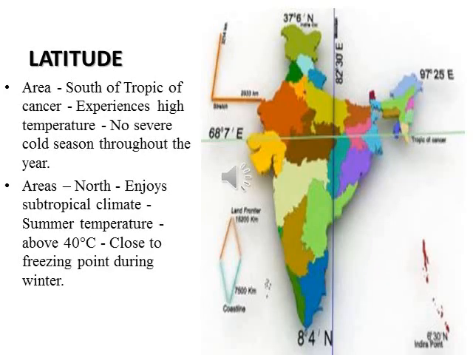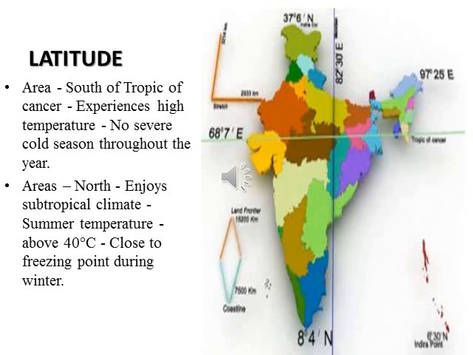Latitude. Now tell me, in which latitude position does India lie? Very good. India lies between 8 degrees 4 minutes north and 37 degrees 6 minutes north latitude. That is, India lies above the equator, in the northern part of the equator. Then the Tropic of Cancer. What is the degree? 23.5 degrees. This line passes through the center of India and divides the country into 2 equal halves.